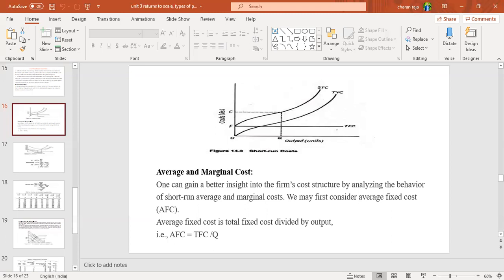Here we can find average fixed cost for each unit of production. We take the total fixed cost incurred for the total production, divided by the total quantity produced. AFC equals TFC by Q.